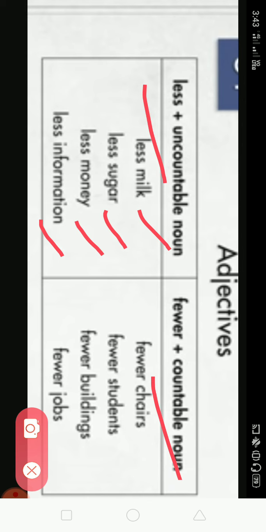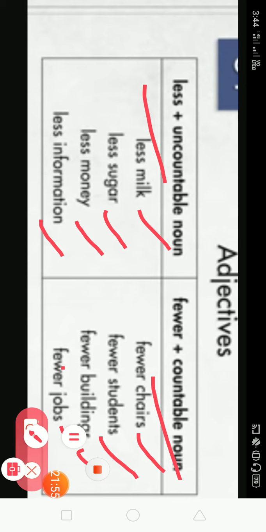On the other hand, few or fewer is used with countable nouns. Fewer chairs, fewer students, fewer buildings, fewer jobs. Less is used with uncountable. Uncountable means the things which you can measure, and countable means which you can count, in 1, 2, 3, 4 like this. Okay,